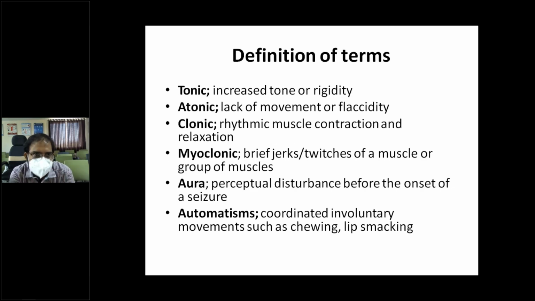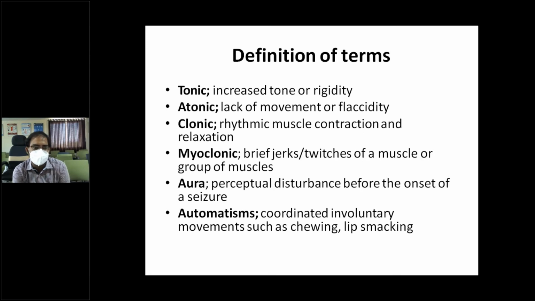So what is tonic? Tonic means increase in tone, muscle tone or rigidity. Atonic means lack of movement or flaccidity. Clonic means rhythmic muscle contraction and relaxation. Myoclonic means brief jerks, twitches of a muscle or a group of muscles, not completely a limb, but a group of muscles or individual muscle groups also. Means flexors or sometimes extensors.